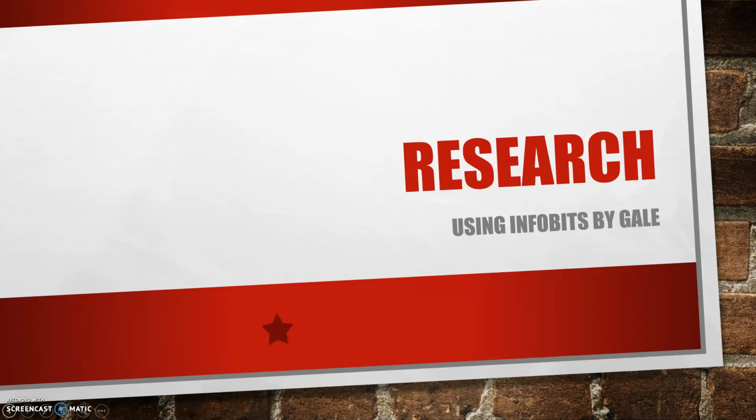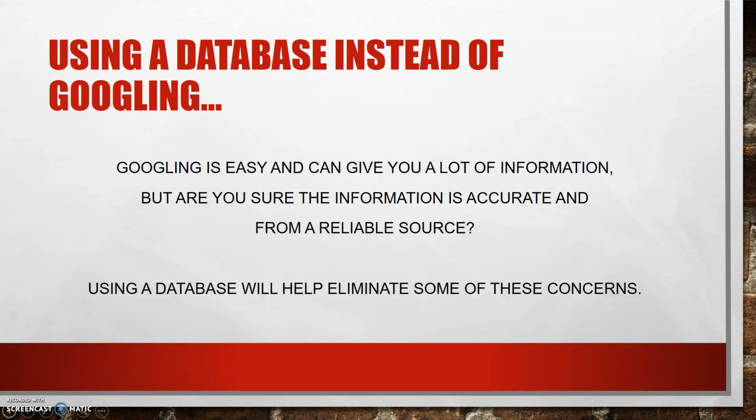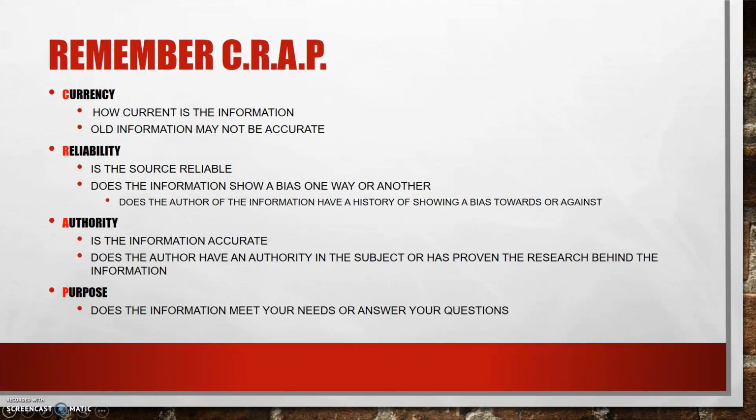Today we are going to talk about finding information for research using a database such as Infobits by Gale. Using a database instead of Googling. Googling is easy and you can find a lot of information, but how can you be sure that the information is accurate and from a reliable source? If you use a database, it will help you eliminate some of those concerns.